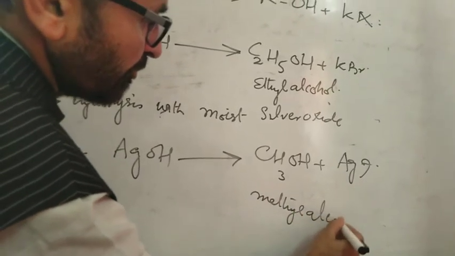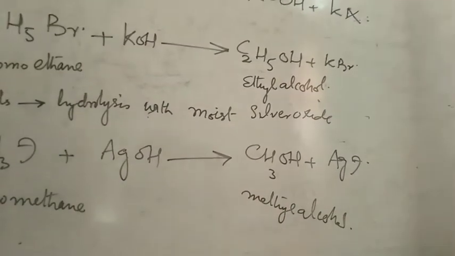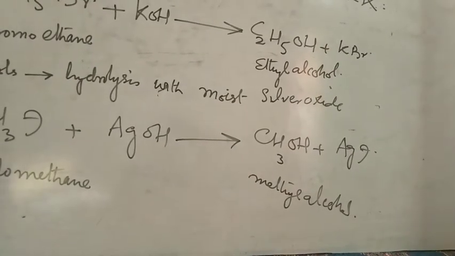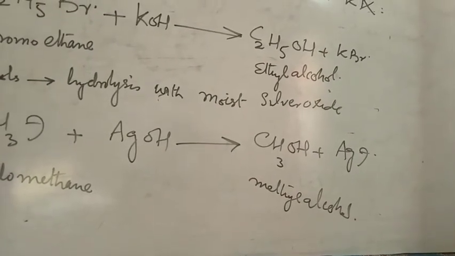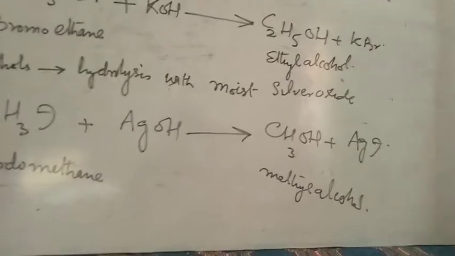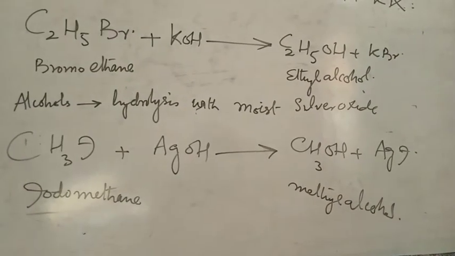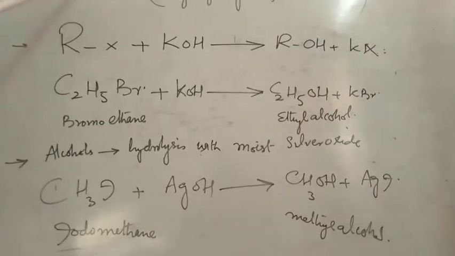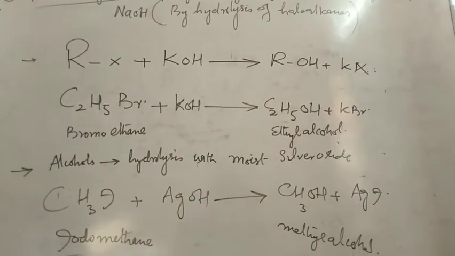Now, this is the preparation of alcohols from alkyl halides by hydrolysis of haloalkanes.